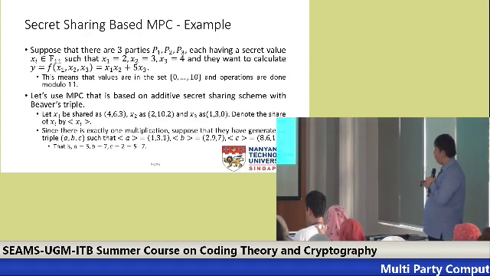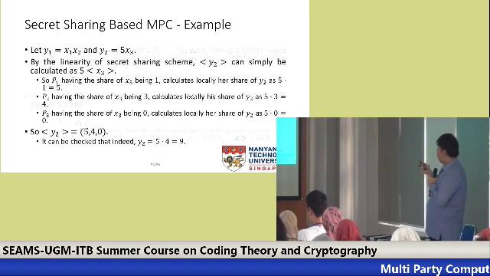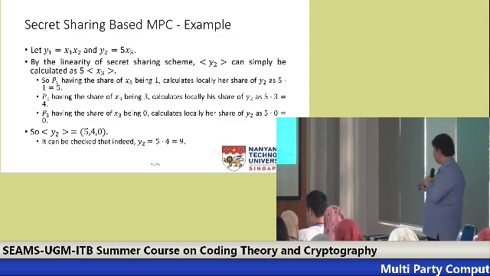Furthermore, notice that here we have a multiplication, so we need a Beaver triple. Let's use the triple (a, b, c) where a is 5, b is 7, and c should be 2, which is 5 times 7 modulo 11. Okay, so now let's cut this into two parts: x1 times x2 and 5 times x3. By linearity, we can simply calculate y2 by asking everyone to calculate 5 times their share of x3.